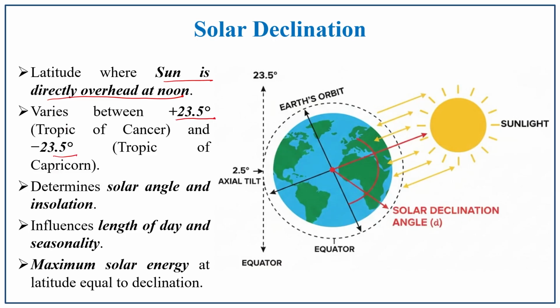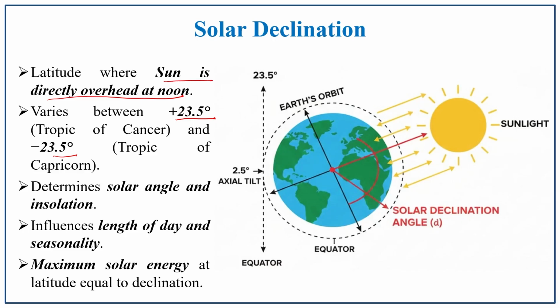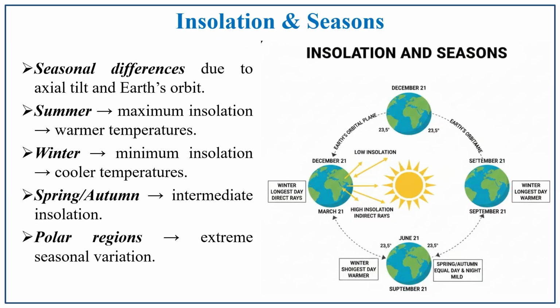So, it determines the solar angle and insolation. It also influences the length of the day and what seasons will be experienced. This is determined only by the solar declination, and maximum solar energy will be received at the latitude equal to the declination.